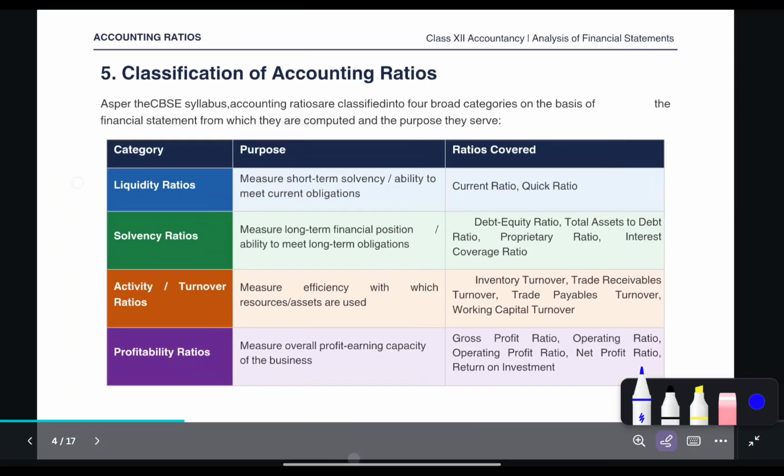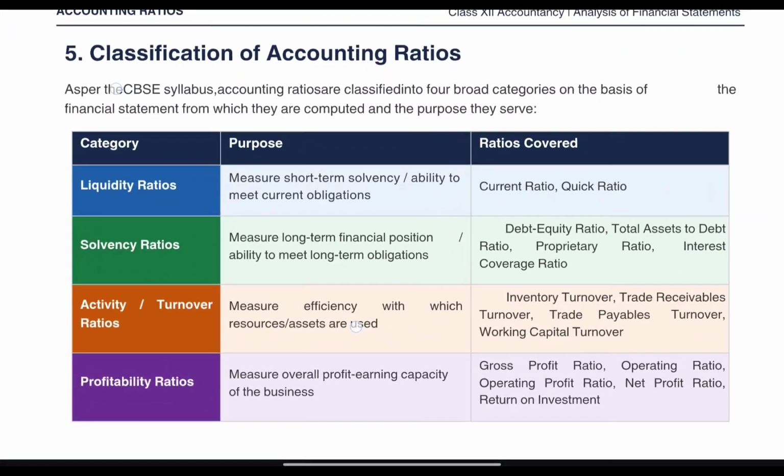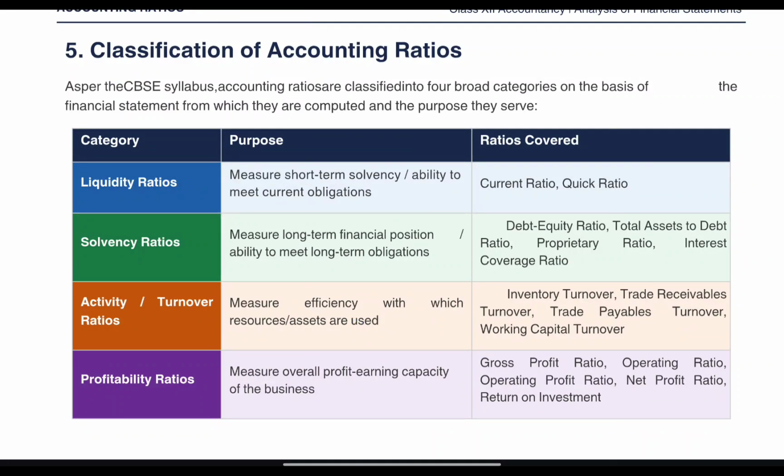Next is, how do we classify accounting ratios? We classify accounting ratios in 4 categories. To memorize, I give you a short trick, that is SLAP. How is SLAP there? 1, 2, 3. This is SLAP. Got it?